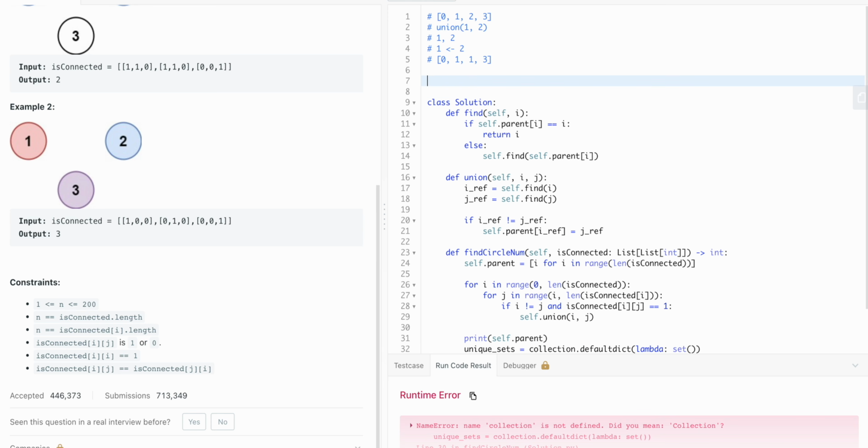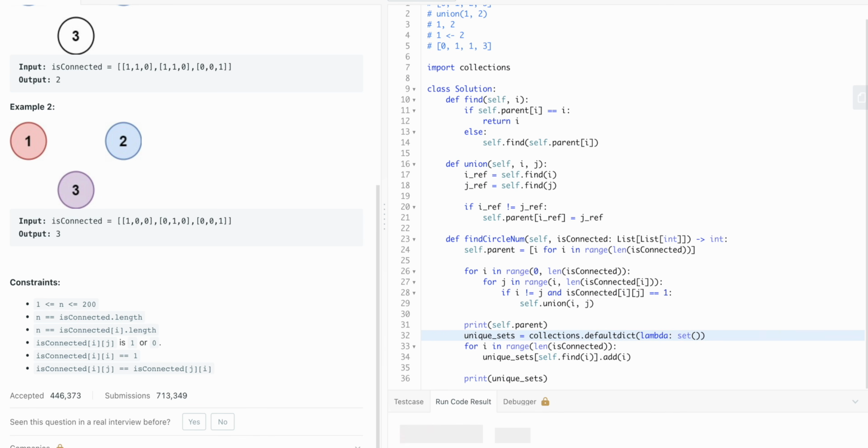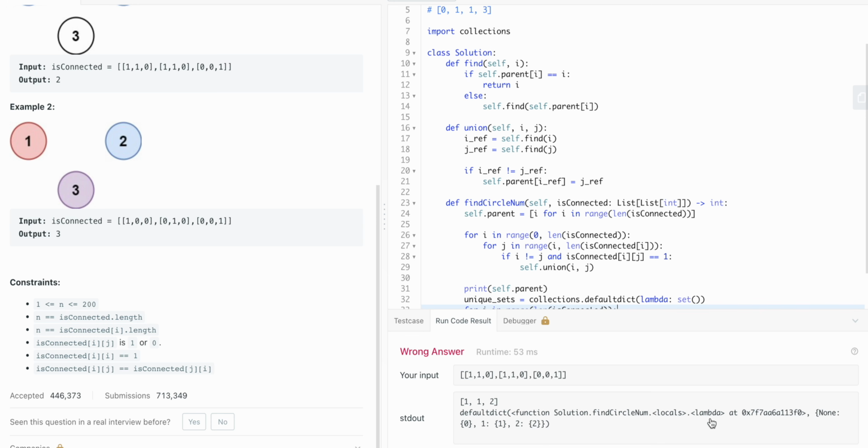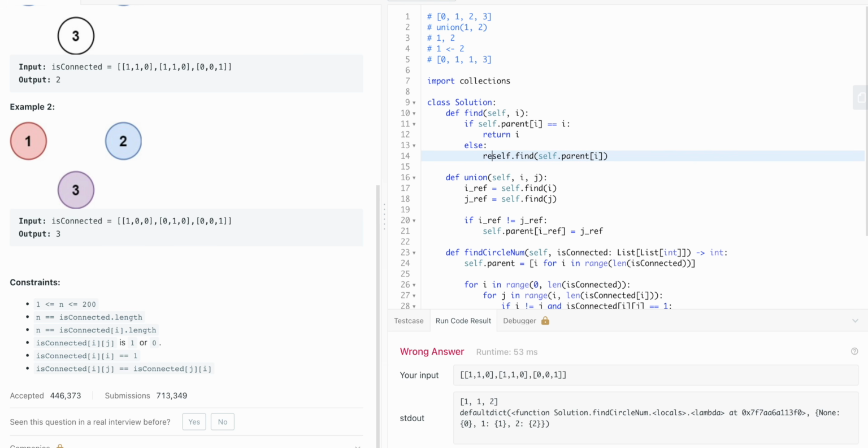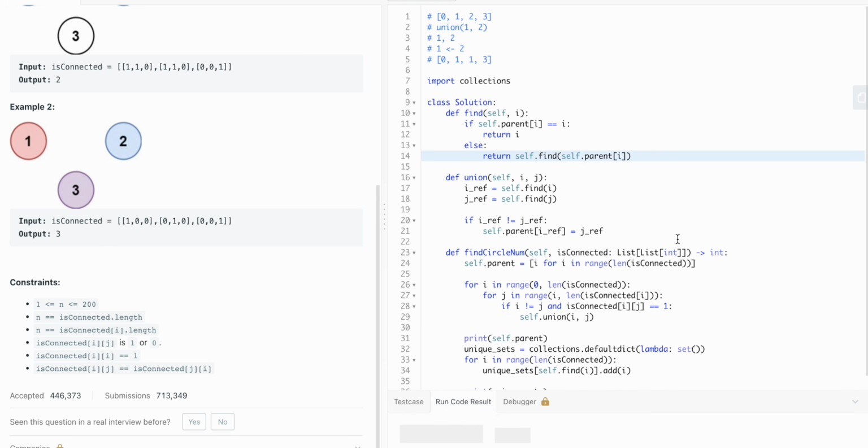So we need to import collections here. So here we have this unique set now, and we forgot to return it.